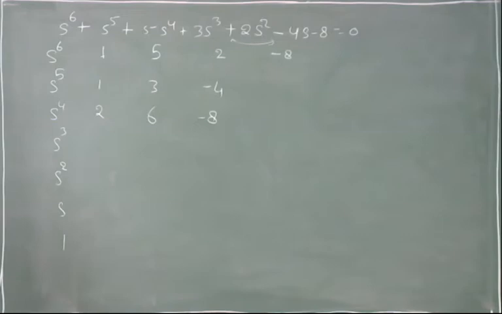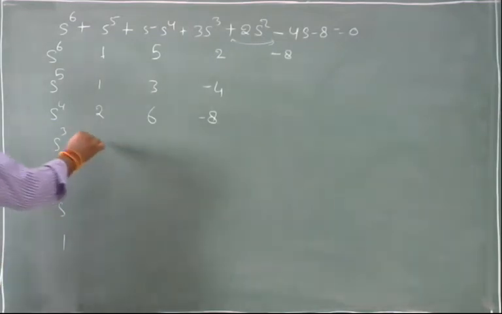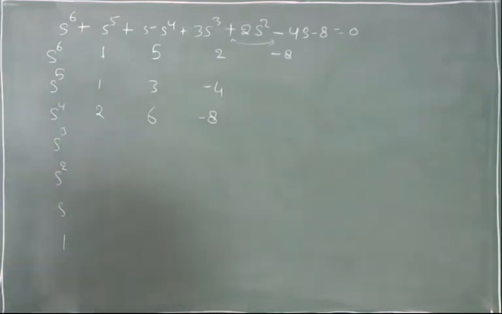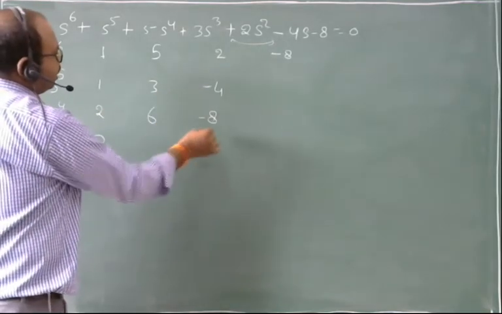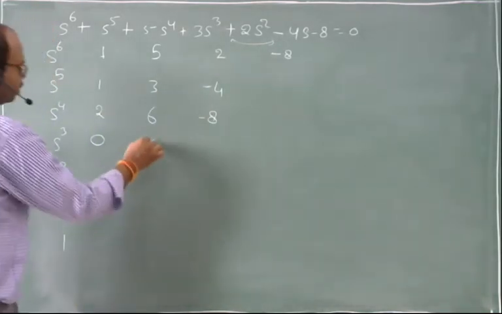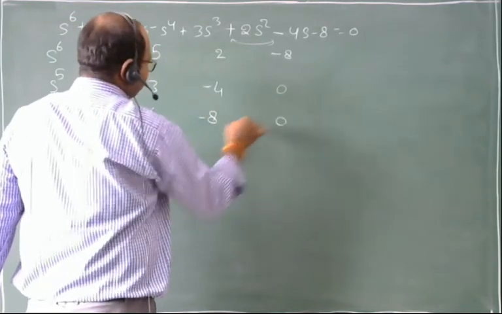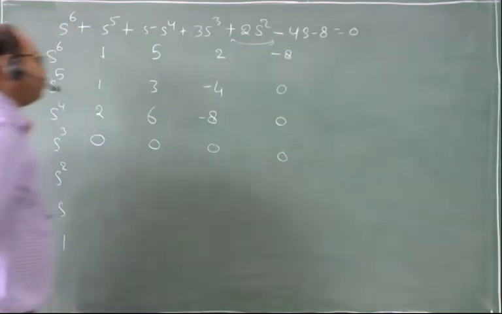Right? Here 2 times 3 is 6, minus 6, 0. So this will be 0. Here 8 minus minus 8, 0. And here I am having 0, 0, 0 and 0.